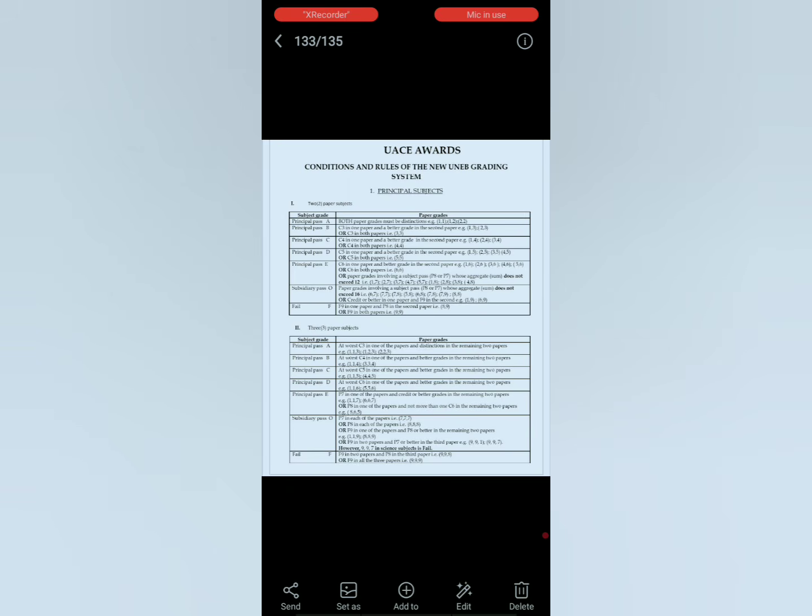Let me start with the two papers, those doing mathematics and other subjects. For you to score an A, both papers must be in distinctions. For example, paper 1 must be a D1 and a D2, but they must be both in distinctions.